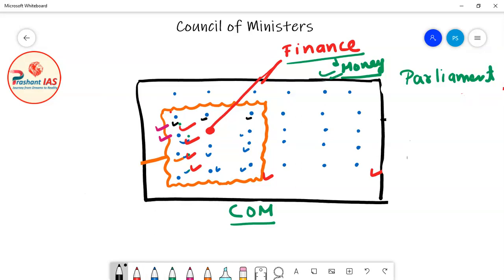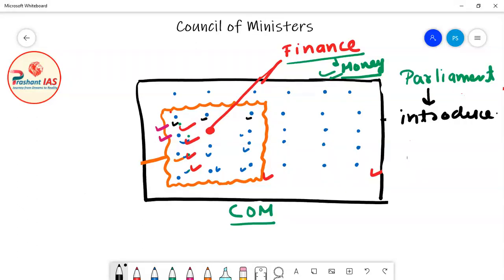Now friends, all the ministers are actually in support of the money bill. So now let's suppose this bill is introduced in the Parliament.